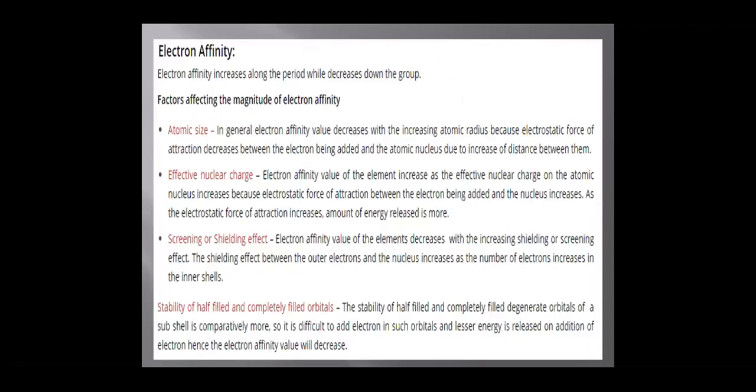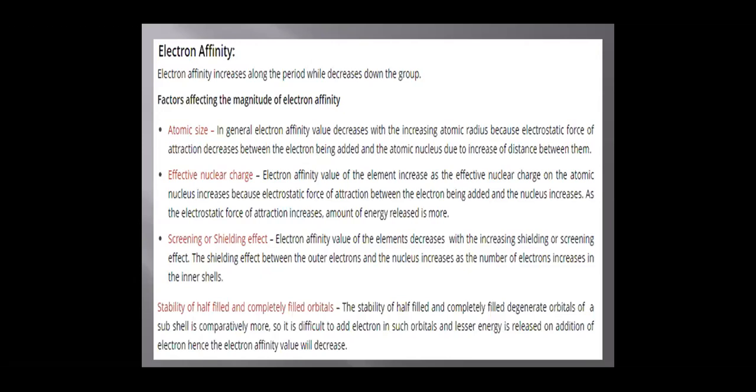Now, factors affecting electron affinity. Atomic size: as the size of the atom increases, electron affinity decreases, and as the size of the atom decreases, electron affinity increases. Effective nuclear charge: as the effective nuclear charge increases, the size decreases, and as the size decreases, electron affinity increases.